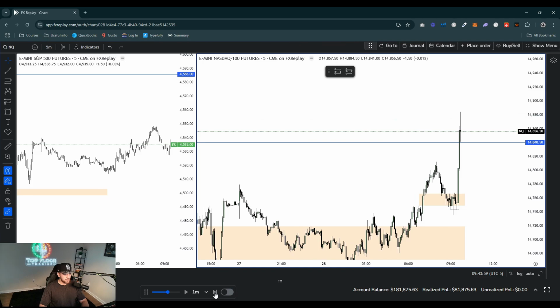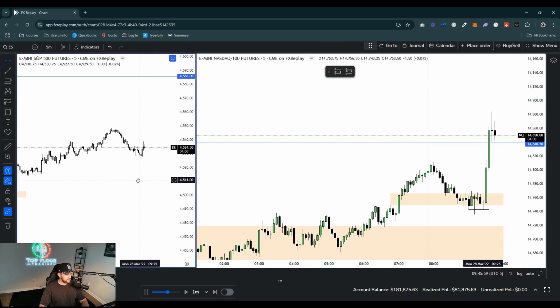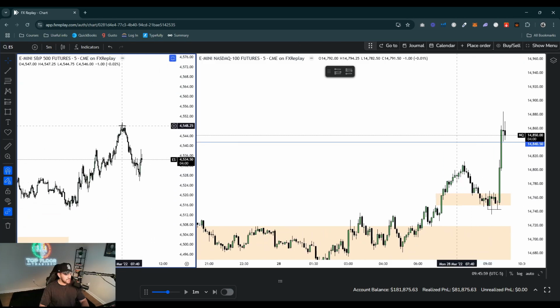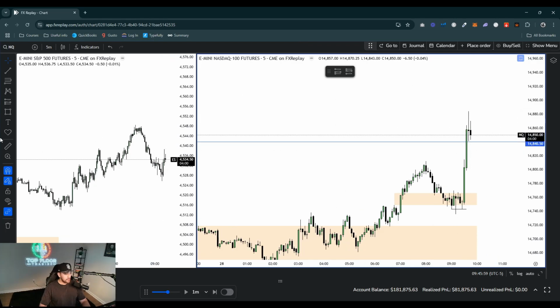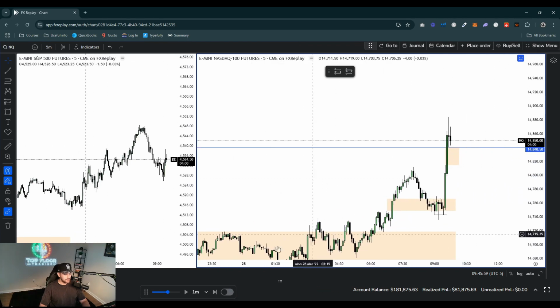All right, so if I just fast forward this, we want to wait for the 9:50 to 10:10 macro, because right here we have an SMT divergence at the 8 o'clock high with ES. You can see NQ ripped up higher. Right now we formed a bearish SMT right there with ES. So ideally, I'd like to see how this fair value gap holds up here. This fair value gap that formed above this previous day high on the 5 minute chart, I'd like to see how that holds up if we revisit it.